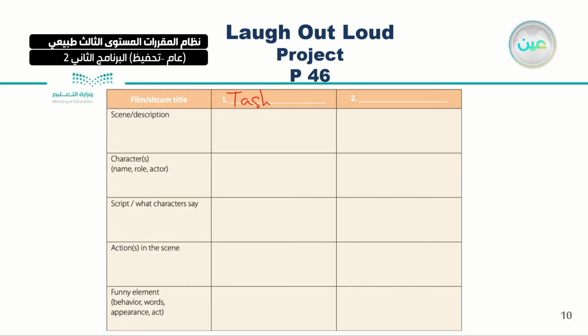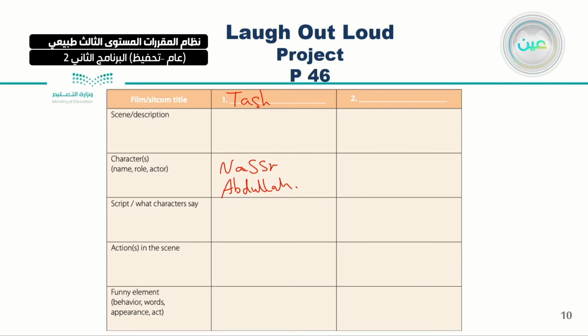The character's name, role, and actor. And you know Tash Matash, who is acting in this sitcom, for example. We know that Mr. Nasser, his name is Nasser, is a famous one, actually. And Mr. Abdullah also. So we have Nasser and Abdullah. Very good. The roles: name, role, and actor, anything you want.